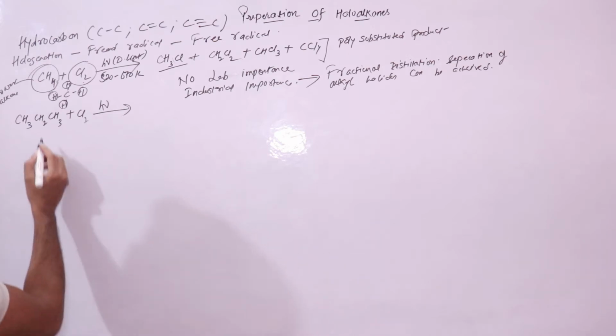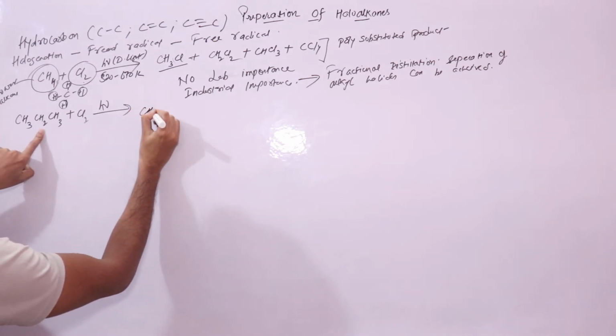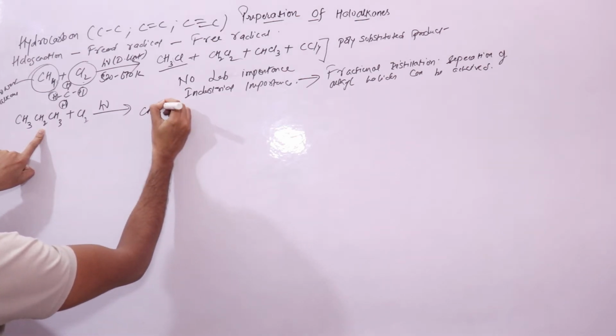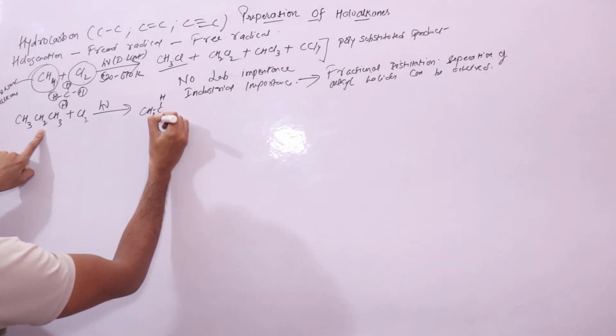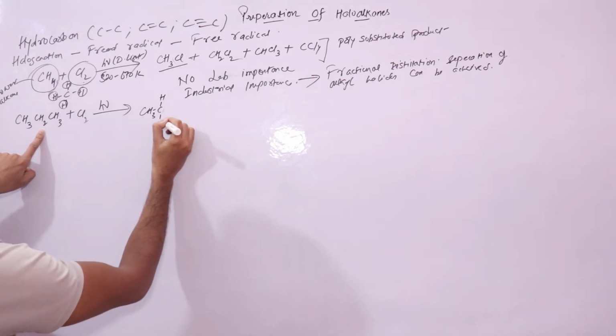So let's see, if this hydrogen atom, the middle one, is replaced, then it will form CH3, right, like this. Let's write it like this: CH3-CHCl-CH3, we are using chlorine, Cl.